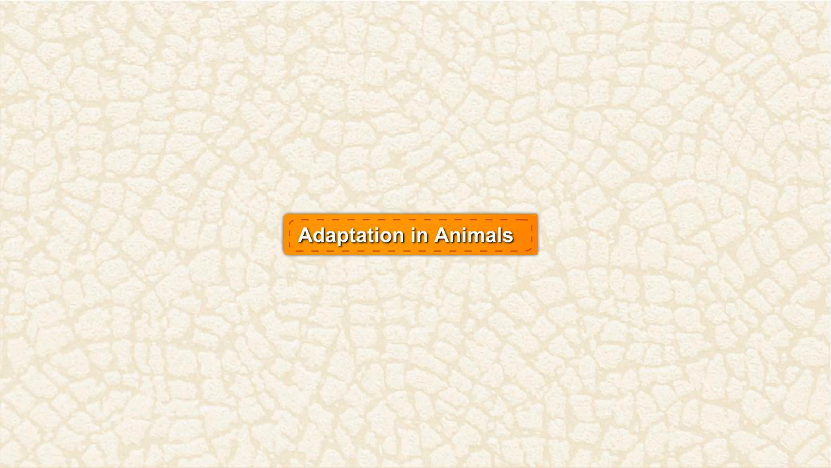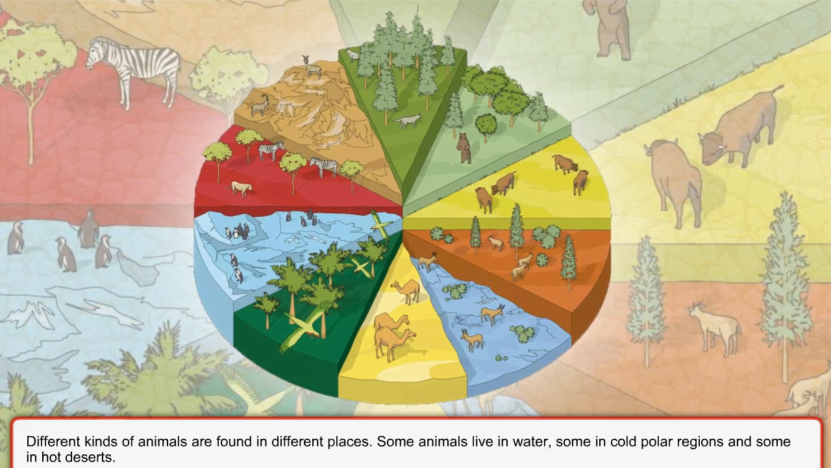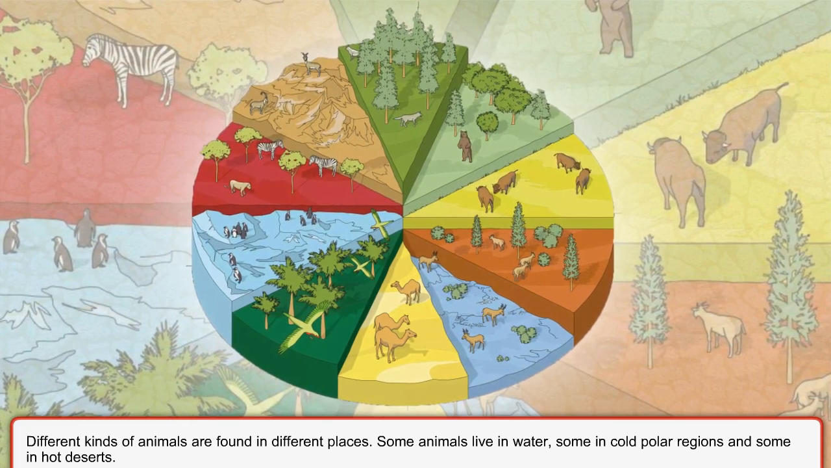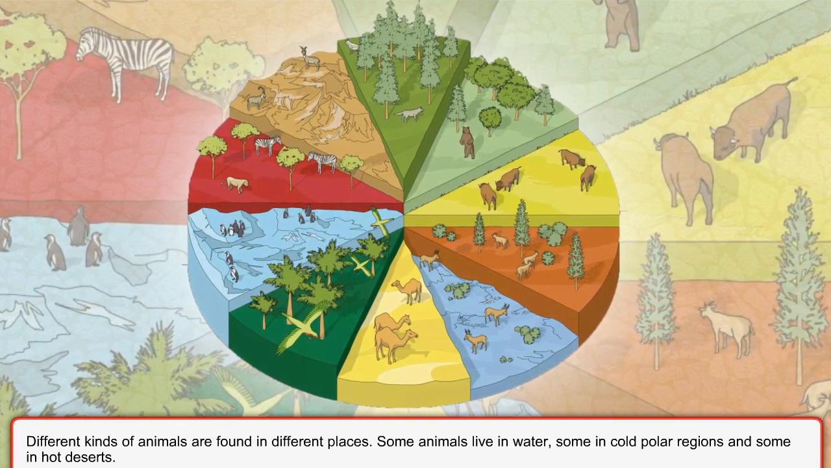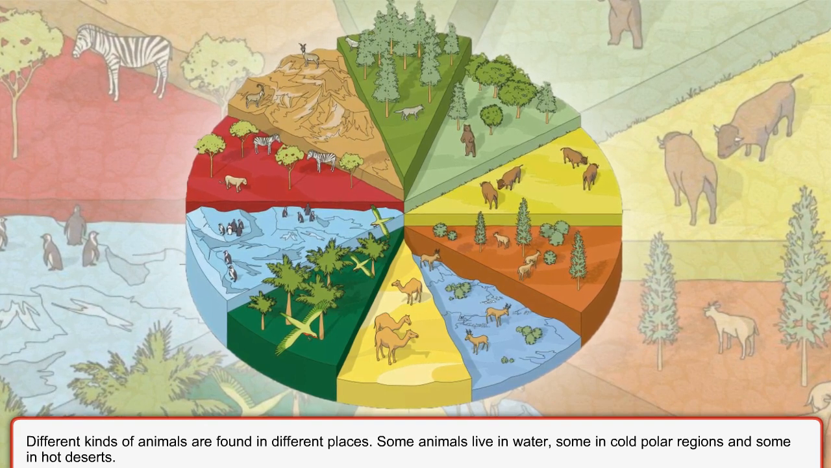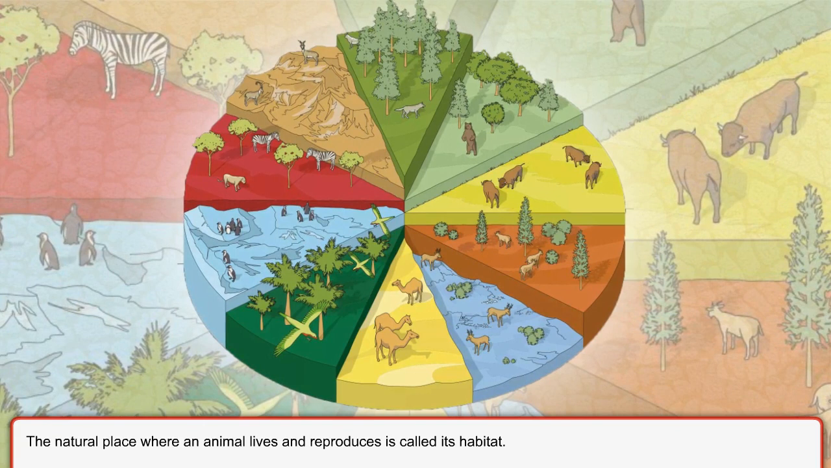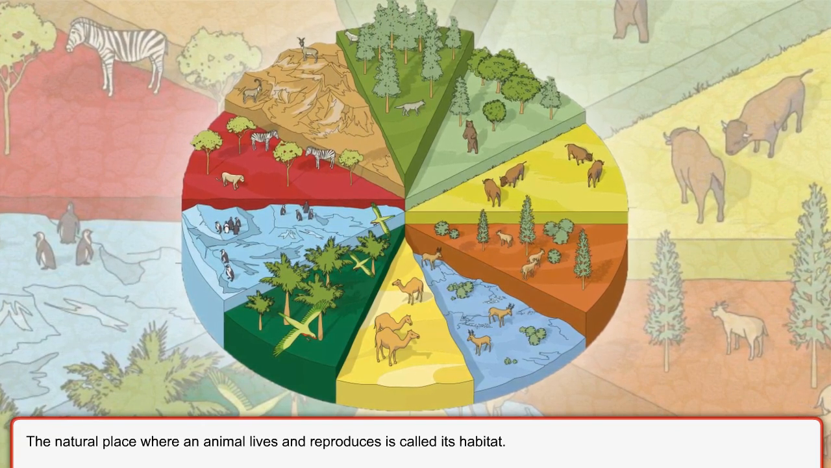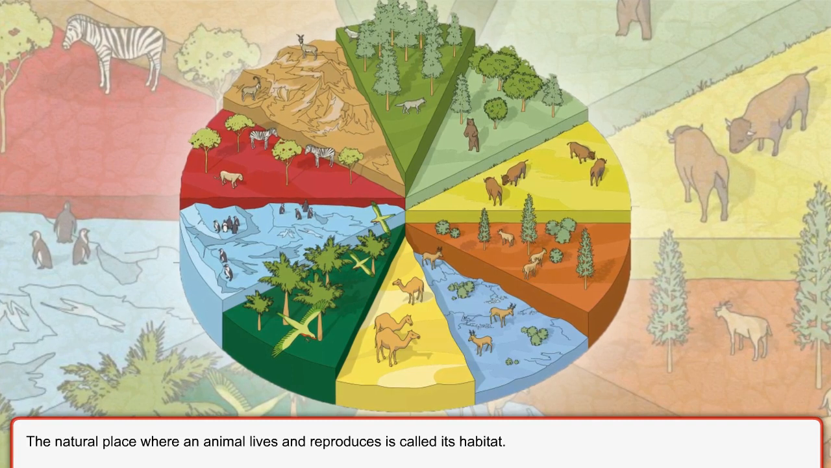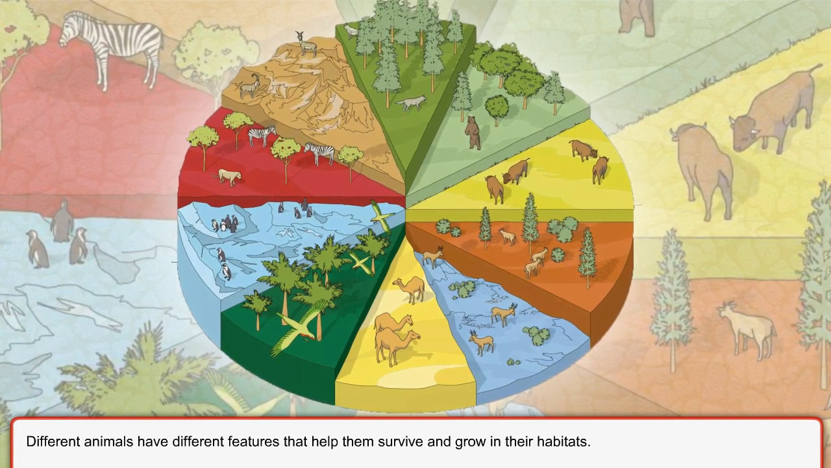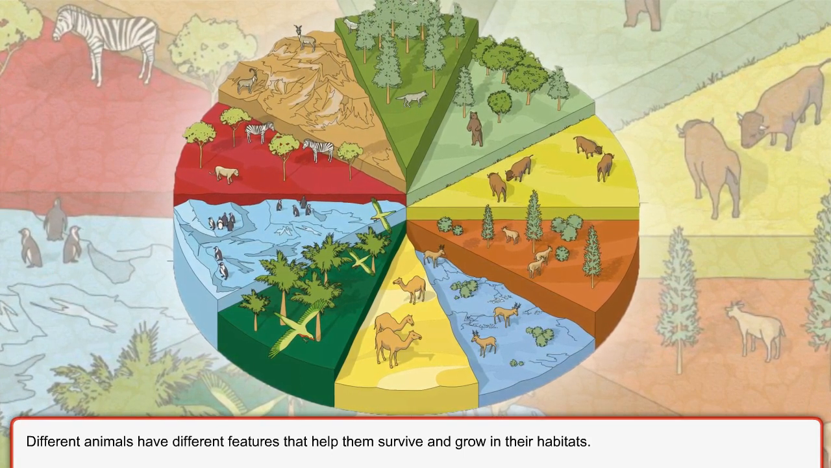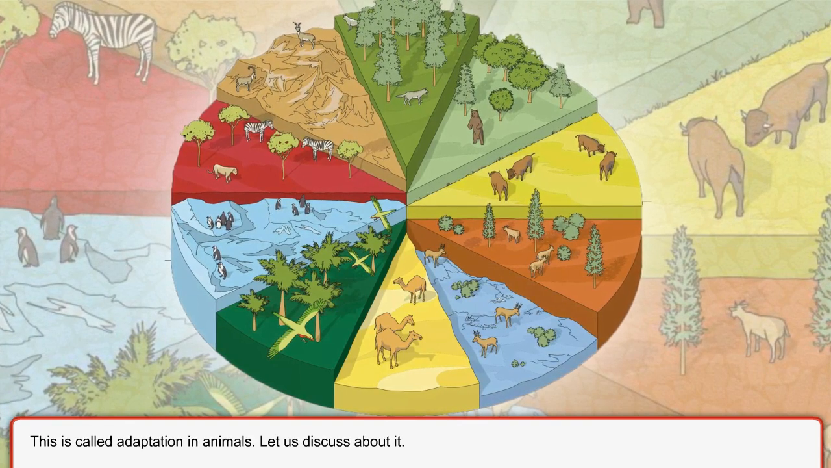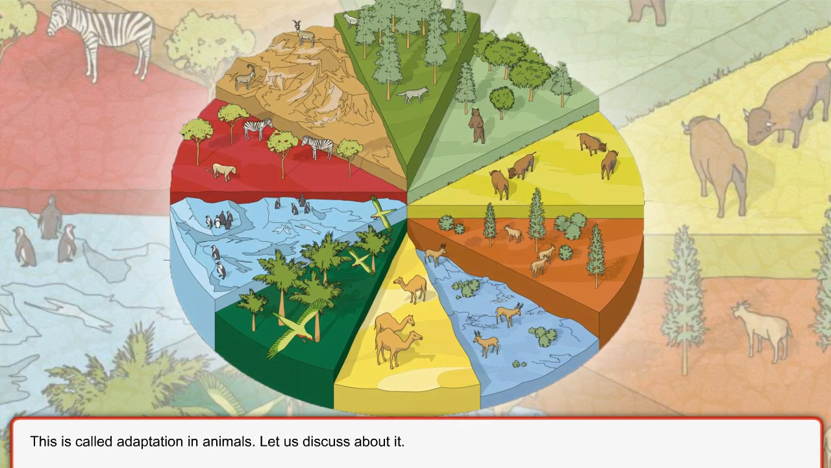Adaptation in animals. Different kinds of animals are found in different places. Some animals live in water, some in cold polar regions, and some in hot deserts. The natural place where an animal lives and reproduces is called its habitat. Different animals have different features that help them survive and grow in their habitats. This is called adaptation in animals. Let us discuss it.